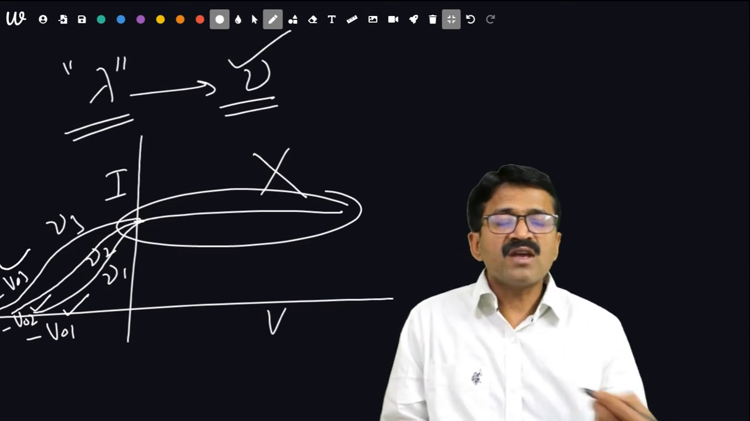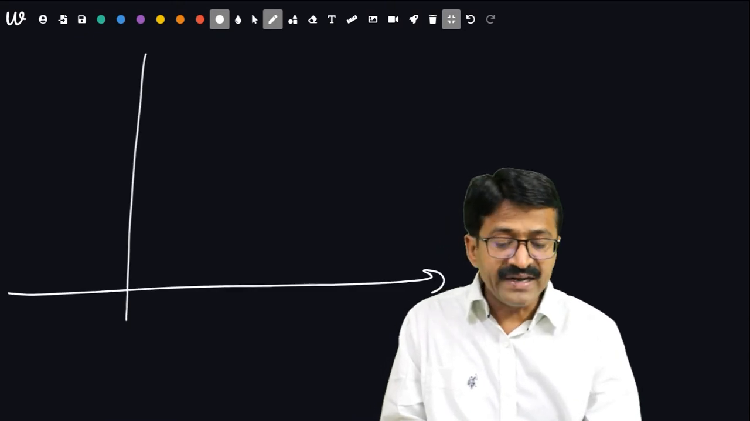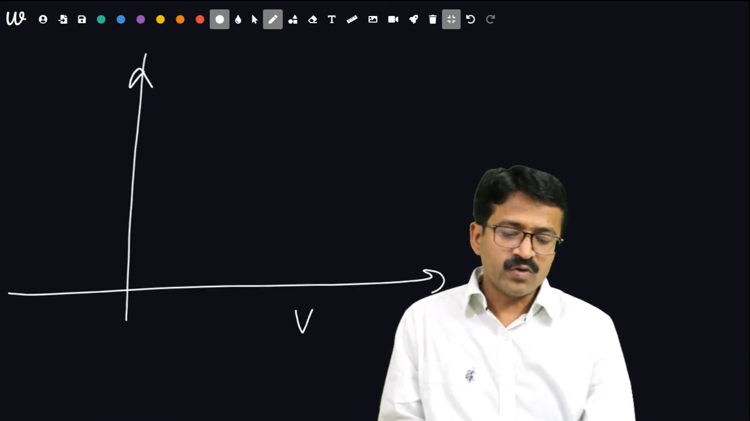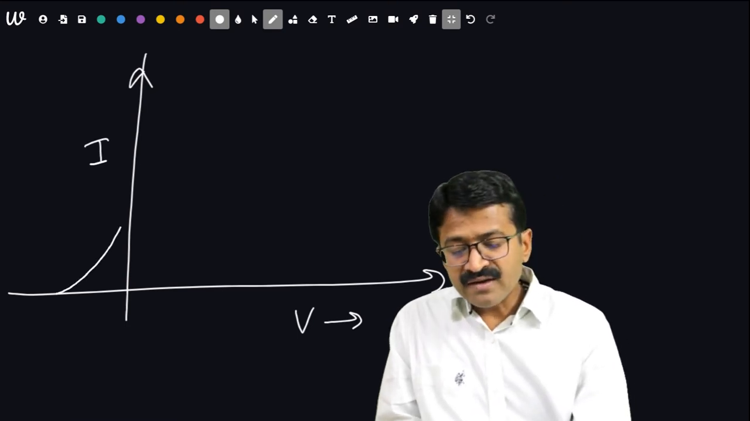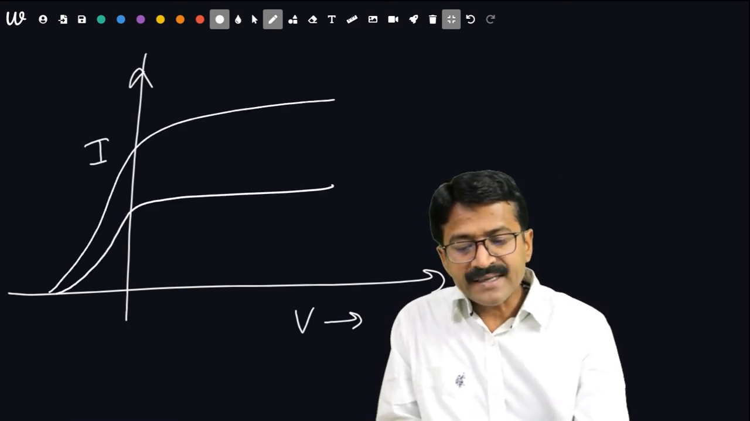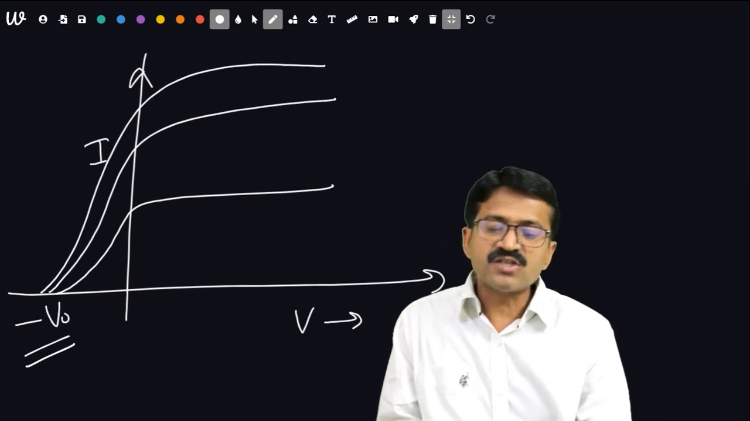Then what about the effect of intensity of light? Whenever we increase the intensity, if we draw a graph of potential, then with the increase of intensity, the photoelectric current, that is the saturated current, will increase, but the stopping potential does not change.